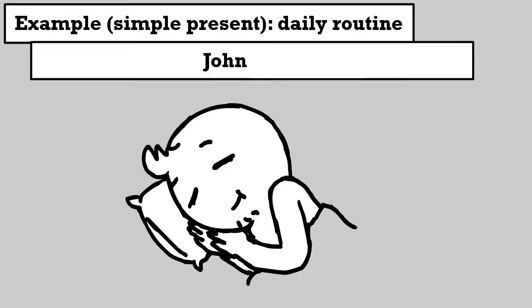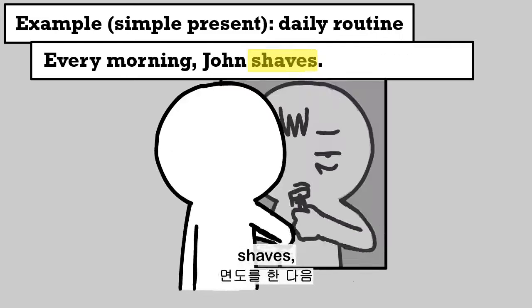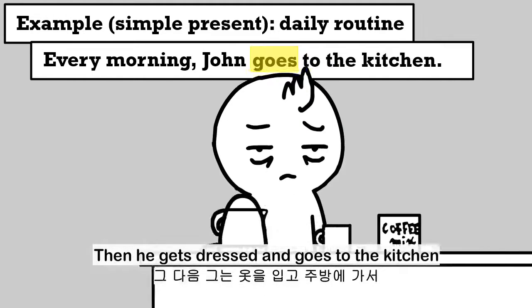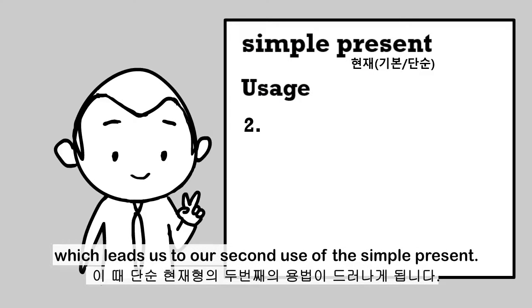For example, if you're describing your daily routine, you should use the simple present. This is John. Every morning, he wakes up, takes a shower, shaves, and brushes his teeth. Then he gets dressed and goes to the kitchen and starts to make coffee, which leads us to our second use of the simple present.